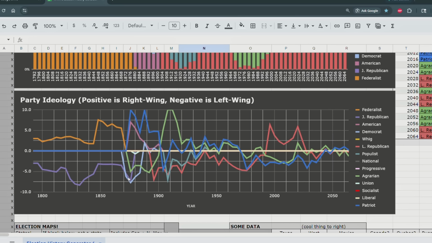So we can see in this chaotic period of American history, the parties were zooming back and forth all over the place, depending on their response to the major political questions of the day. But since the early 1900s, the parties have stabilized, so that, more or less, they're all centrist parties. Nothing too radical except for the Republicans in this time period. I don't know what happened over there. Maybe some radical leader took charge.